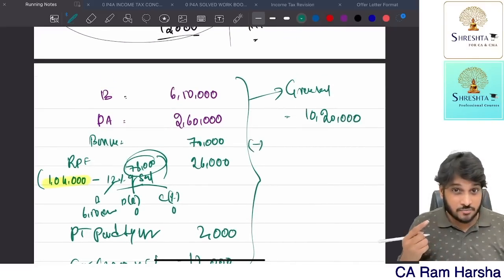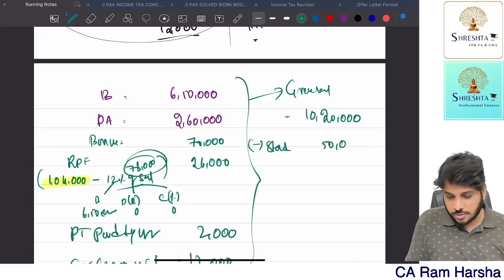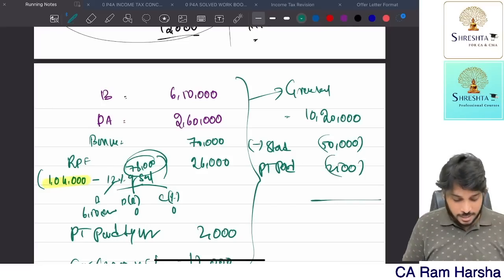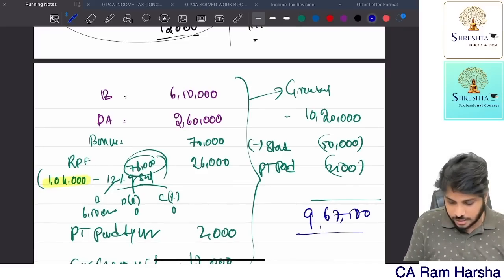What they ask for is income from salary. So deductions: standard deduction 50,000. Now total profession tax paid to government is how much? 2,500 we pay totally. That's it. Entertainment allowance, no deduction. 10,20,000 minus 52,500 is equal to 9 lakh. The answer is 9,67,500. This is the answer.